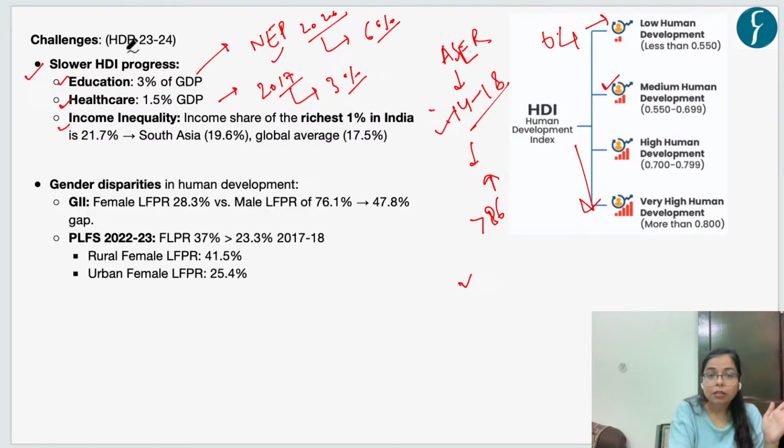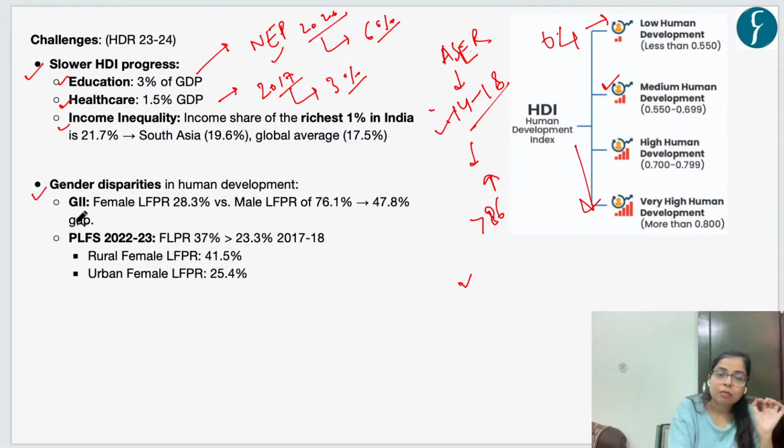Now, as per the latest HDR report, the income share of the richest 1% in India is 21.7%. That is, 21.7% of India's total income is with the richest 1% of India. So it reflects the gross level of inequality in income, and it is way high compared to the countries in South Asia, and way higher than the global average of 17.5%, right? And it also talks about the gender disparities in human development.